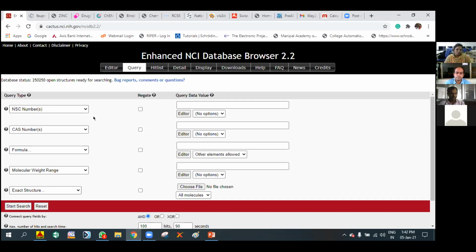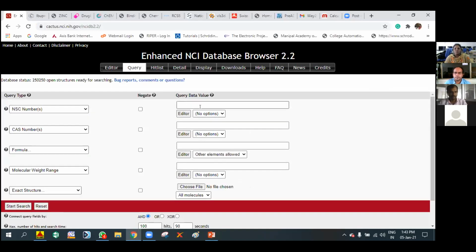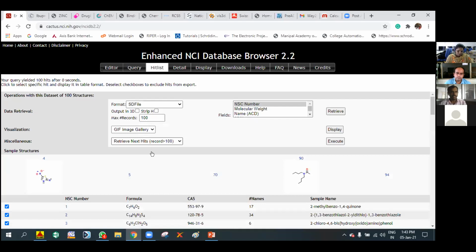I am taking a simple example by giving the formula of isoniazid. I select the formula option, make it no other elements, and simply start the search, so it will give the related data.